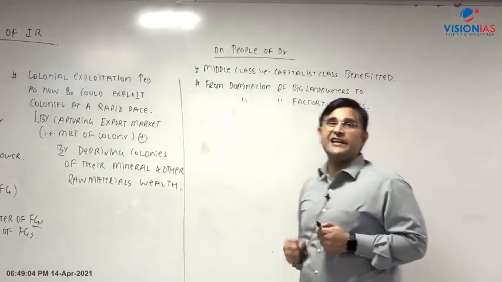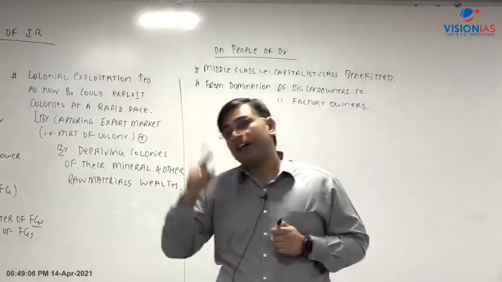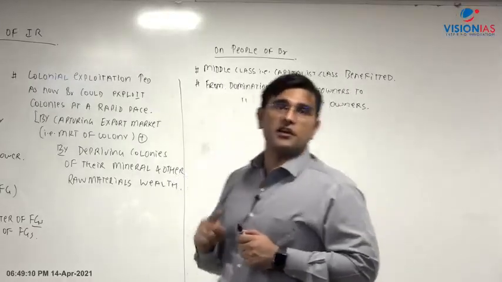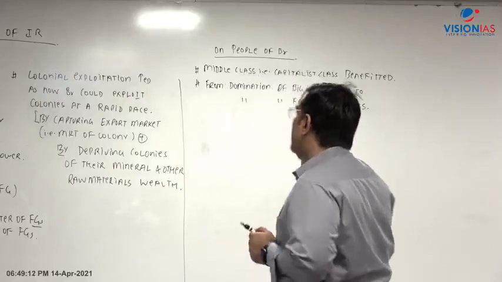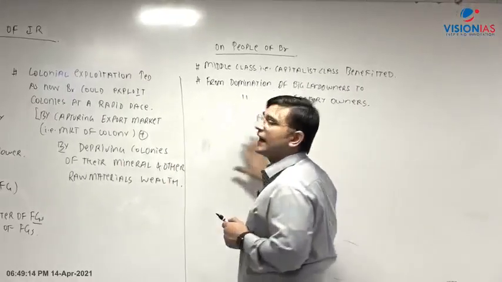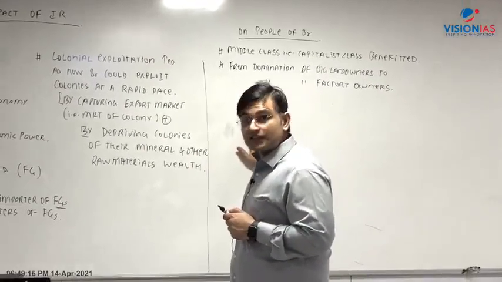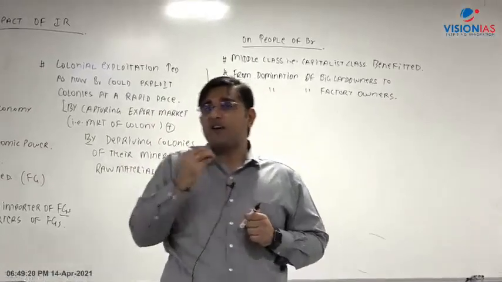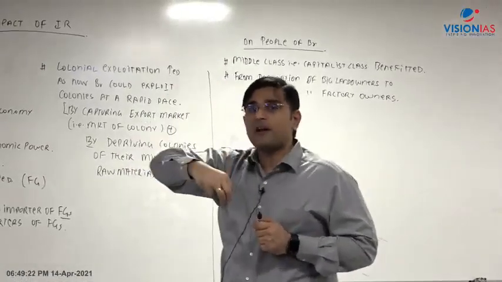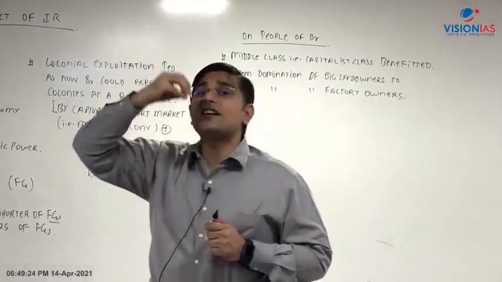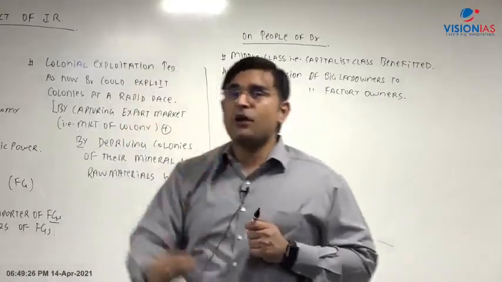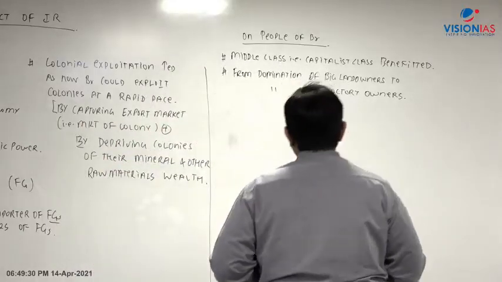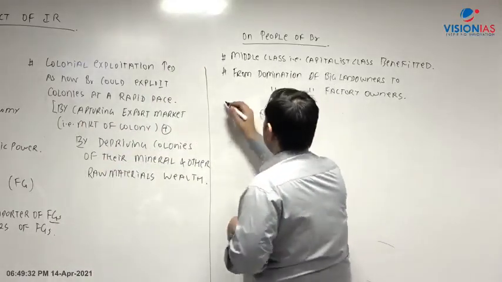So who will become mighty powerful? Earlier it was the big landowners. They were influencing the policies of the British Parliament. But now who becomes powerful? These factory owners, the industrial capitalists. A capitalist is a person who is interested in the profit motive. What kind of capitalists are they? They are the industrial capitalists, that is, they are earning profits by manufacturing products, right? So this is how things are happening.